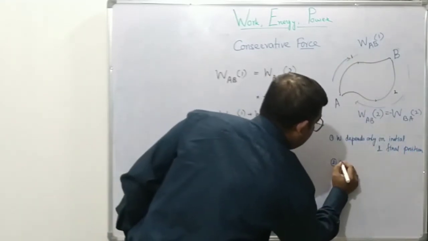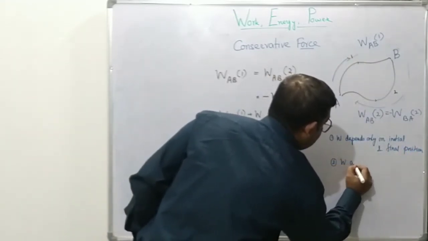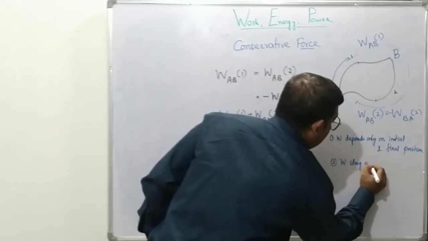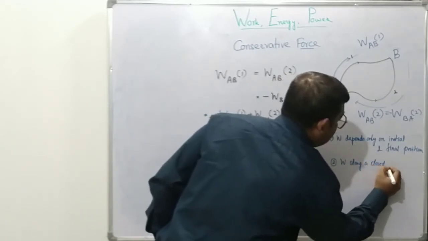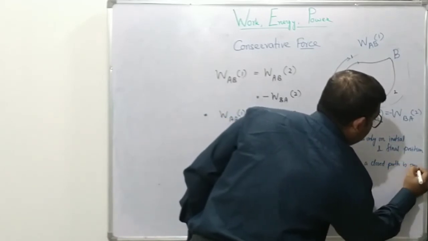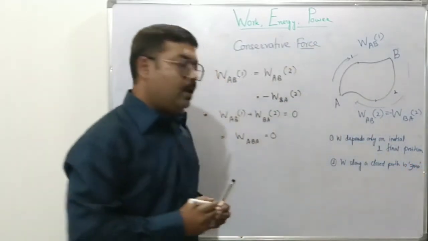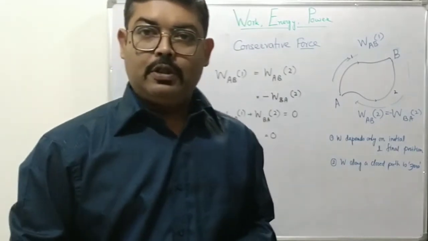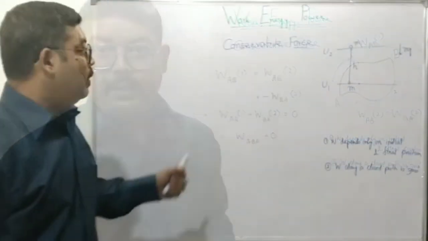Number two, work done along a closed path is 0 in a conservative field. These are two important properties of conservative fields. Okay, now let's consider that